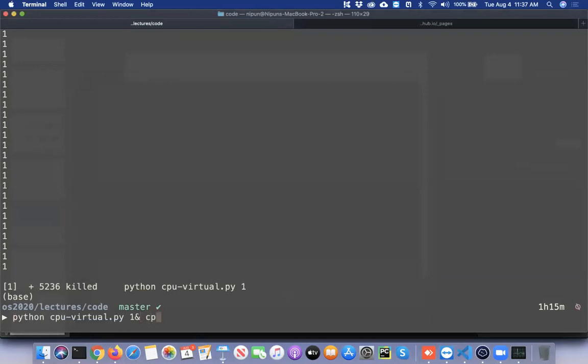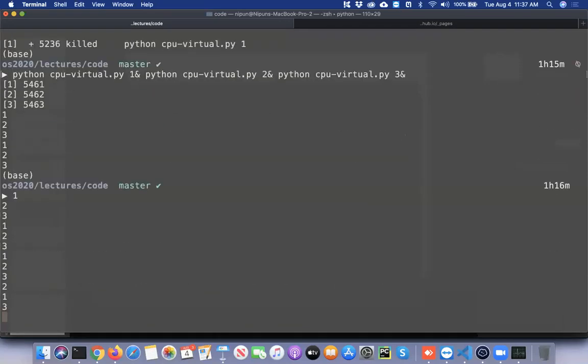And another thing we could do is to run multiple instances of it. cpu_virtual2.py and cpu_virtual3.py, right? And you see that mostly it seems to be in the order 1, 2, 3, 1, 2, 3, 1, 2, 3, but this can also get sort of jumbled up.